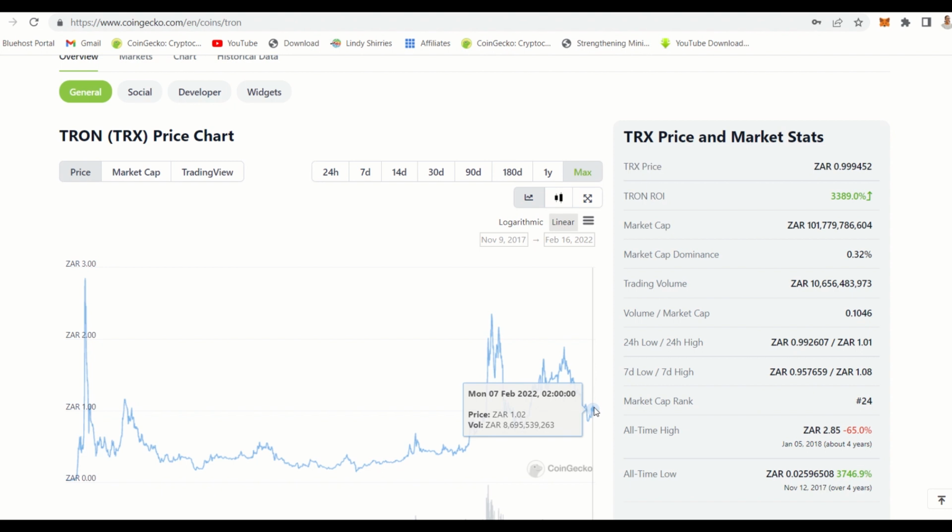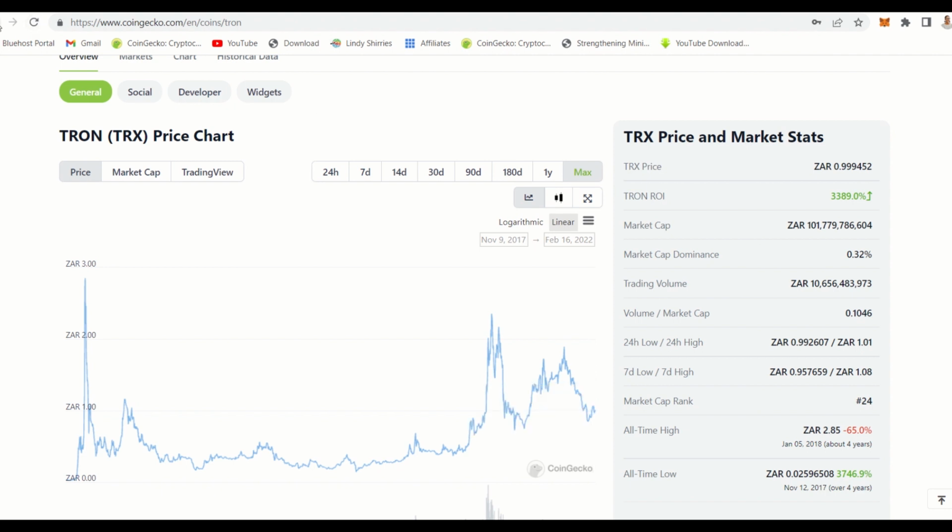But then just buy at 1 rand, and you take 100 rand and buy 100 of this coin. One day when this coin is around, let's just say 100 rand, then you have 100,000 rand. So you see why you need to do this and buy while it's still early.